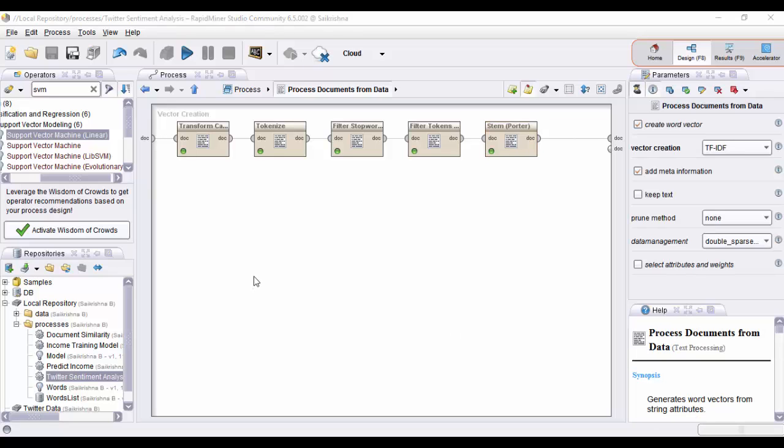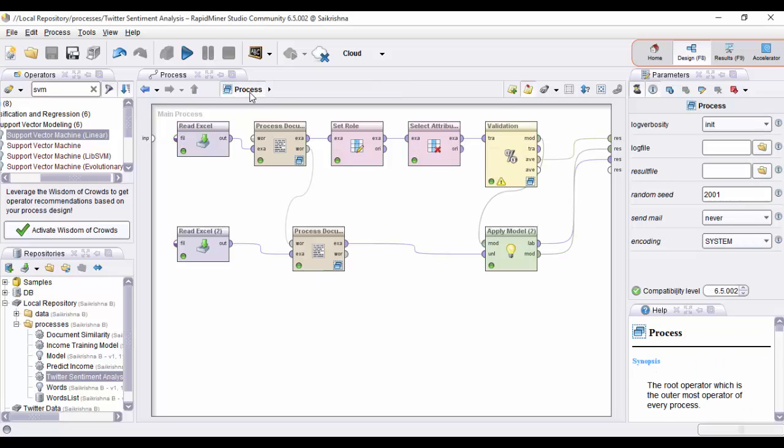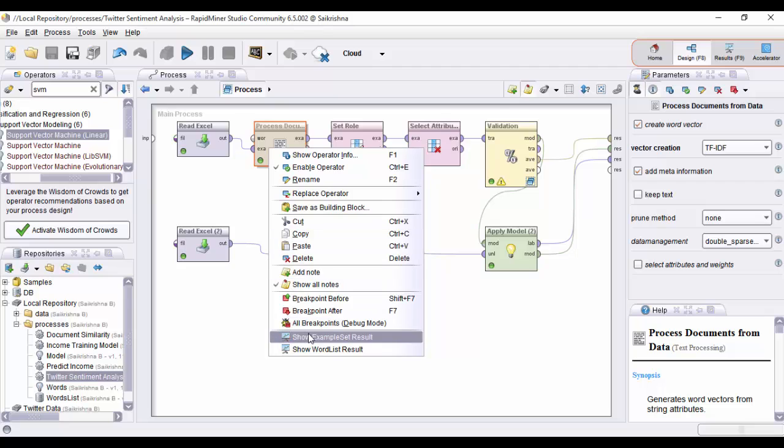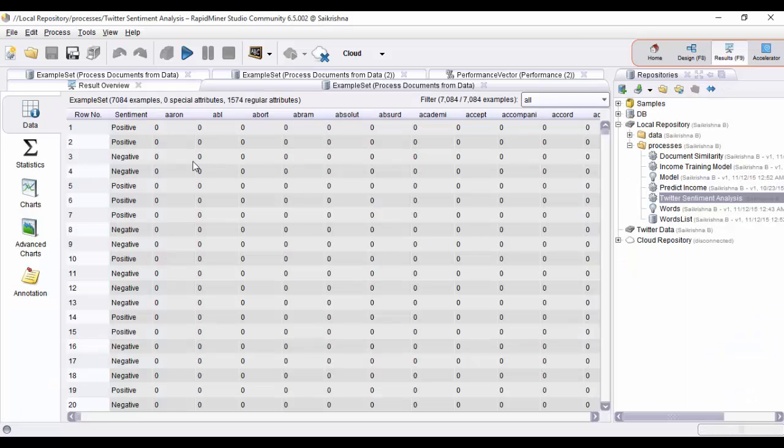We are done with the pre-processing steps. Now for all the tweets in the dataset, a document by term matrix will be generated. We can see the document by term matrix over here. Here we can see that documents are rows and terms are columns. Also we can observe that a TF-IDF score is assigned to each term across all the documents. Here TF-IDF shows how important a word is to a document in the whole corpus. Hence, it is mainly used as a weighing factor in text mining scenarios.